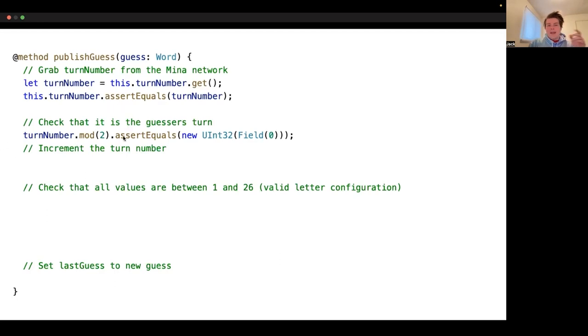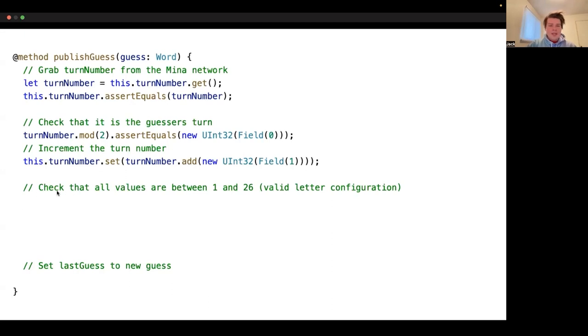So we have some other methods that will do things like check equality and return a Boolean. But in this case, we're just creating a constraint directly. In other words, sorry to touch back on this again, if it's not the guesser's turn in this case, the guesser simply can't generate a valid proof. The next thing that we do after we've checked that it's our turn is we increment the turn number. So we just set the turn number equal to the current turn number plus 1.